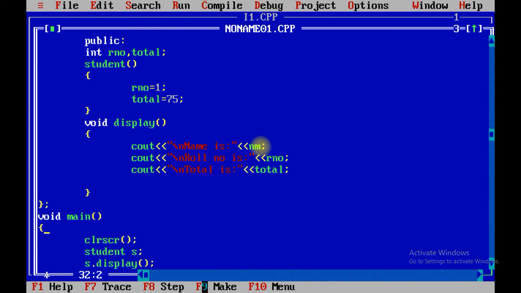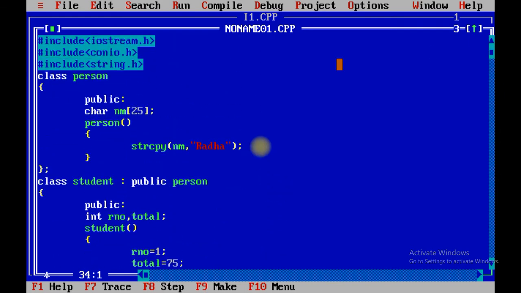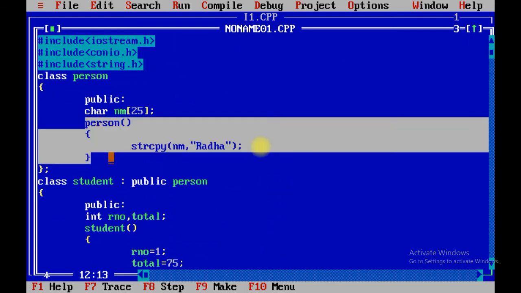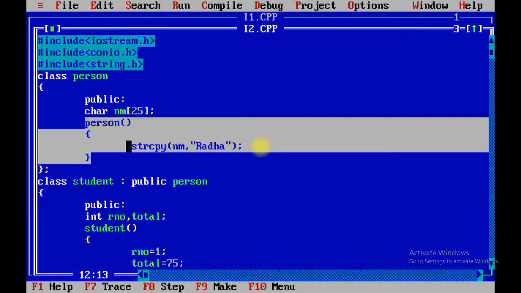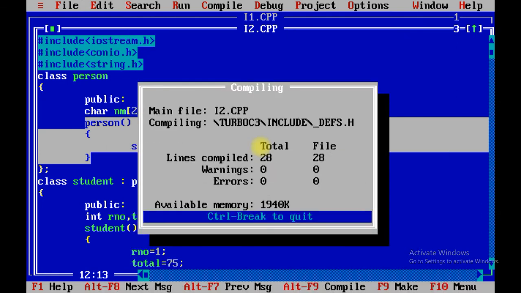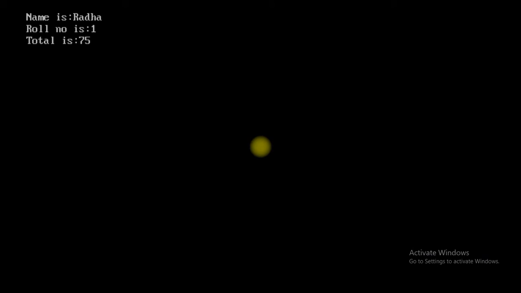See, if I want to use person p, then also it's okay, but there is no requirement to use it, because it will automatically call the default constructor of the person class, which is referred to as a base class. Let me save the program first, then we will see the output. Name is Radha, roll number is 1, and total is 75.